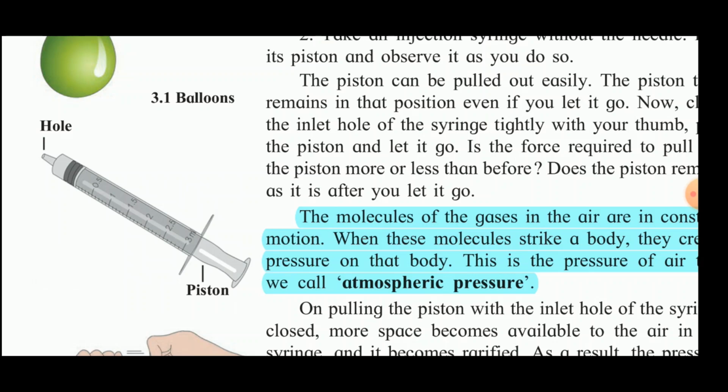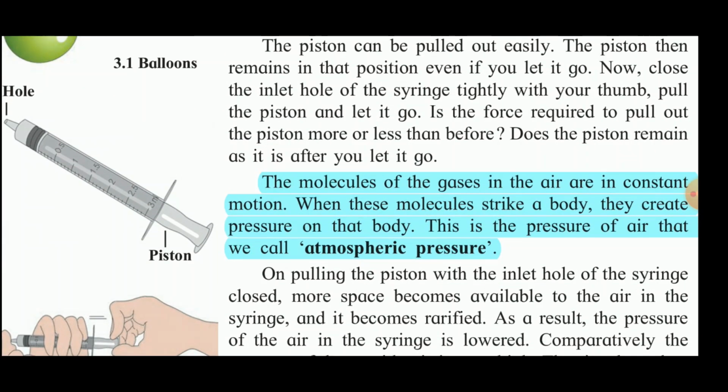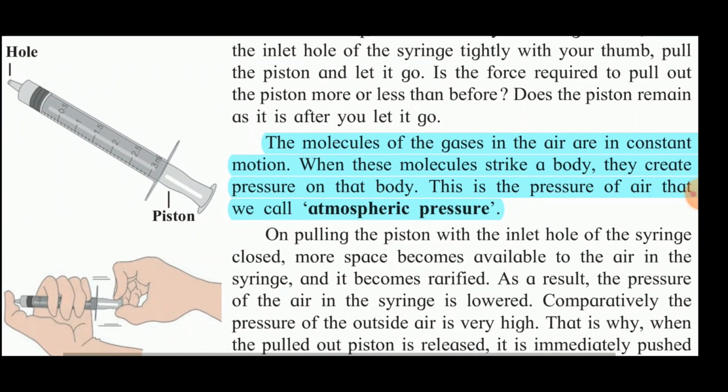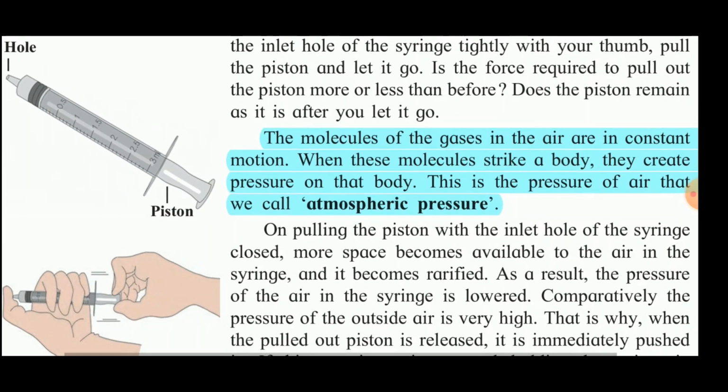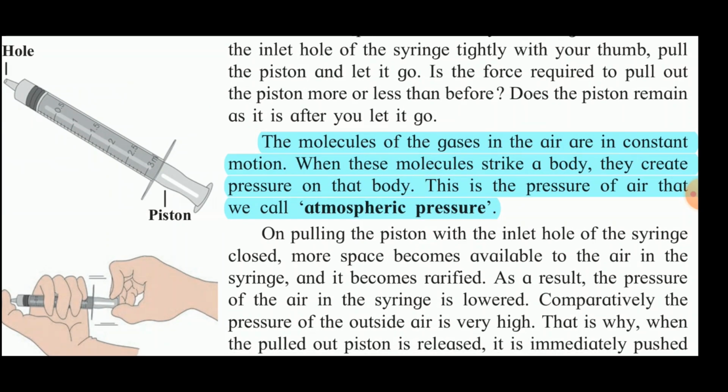Now what's the reason for this? Now the molecules of the gases in the air, we know they are in constant motion. So when these molecules strike the body, they create a pressure on that body. So this is the pressure of the air that we call the atmospheric pressure. So in this activity here, on pulling the piston with the inlet hole of the syringe closed, more space becomes available to the air in the syringe and it becomes rarefied.